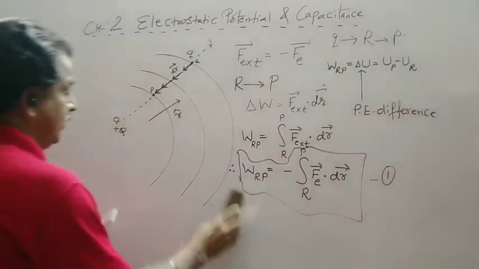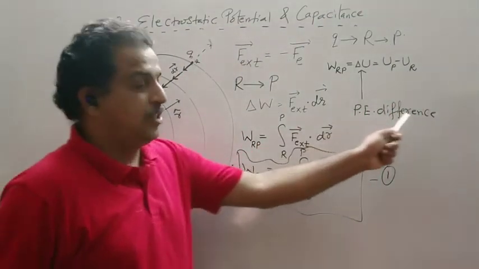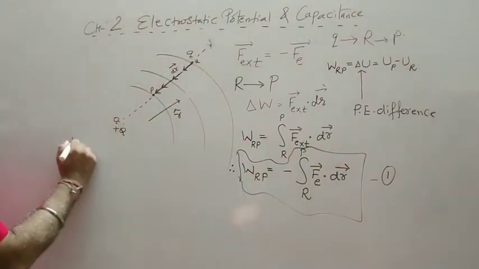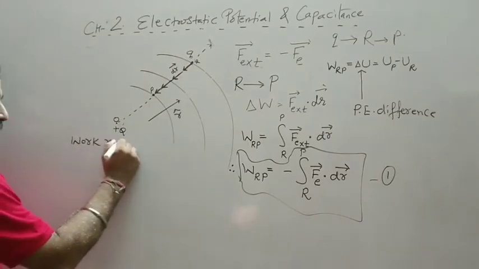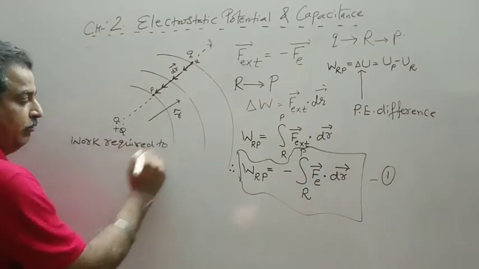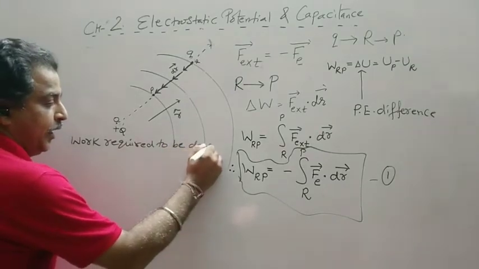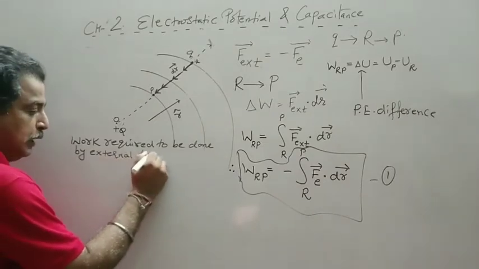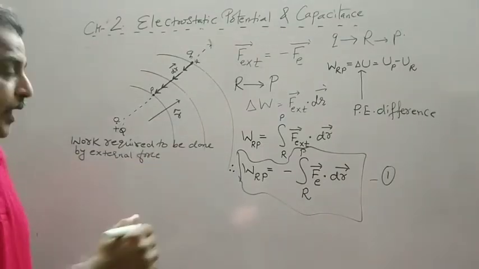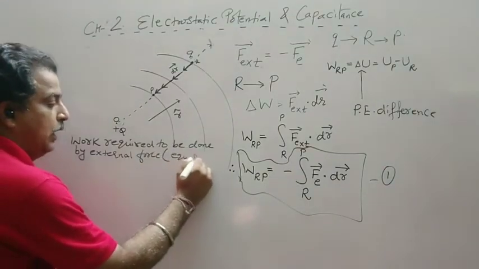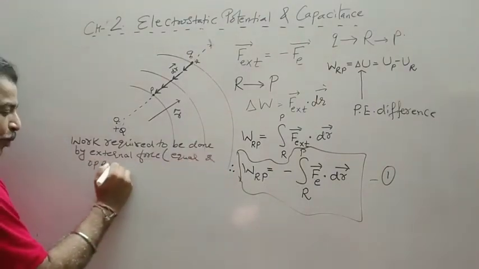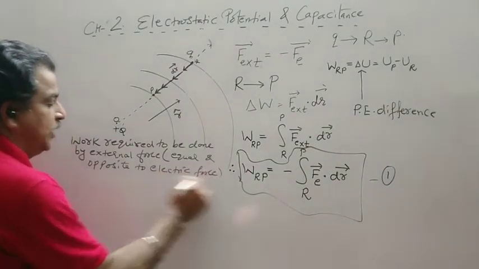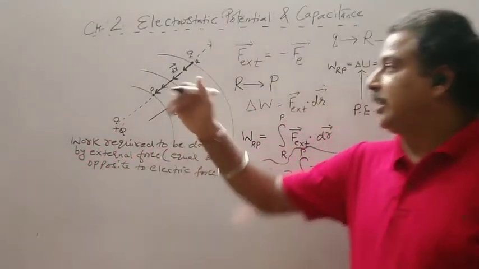So let us define the potential energy difference, or the complete name, the electrostatic potential energy difference. Work required to be done by the external force. Now how much should the external force be? Equal and opposite to the electric force. So how much external force will you apply? Whatever electric force is acting on it.